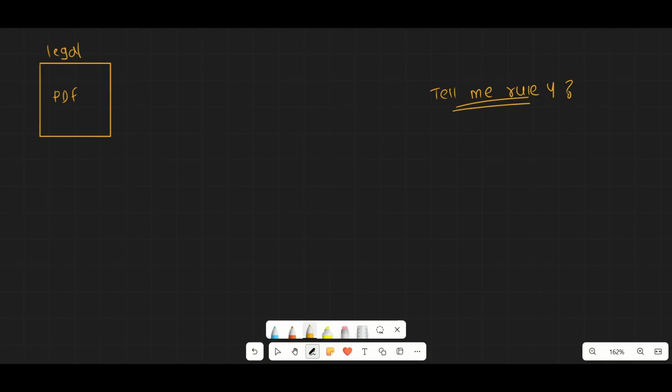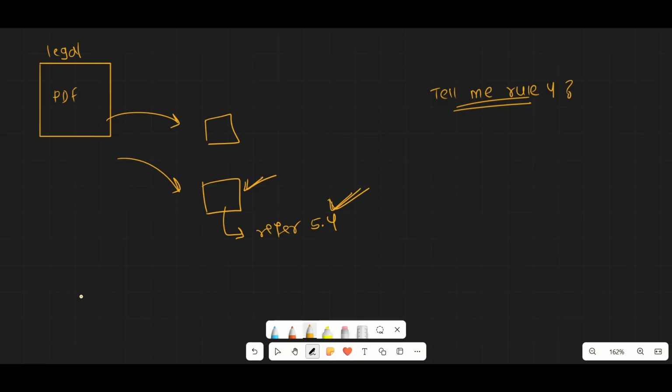Now what RAG will do using this query is pick similar chunks, and based on those chunks it will give you some output. But let's say in this particular chunk it is also written: refer to table number 5.4 in order to understand more about this rule. The problem is, how will your RAG know where table 5.4 is in your PDF?